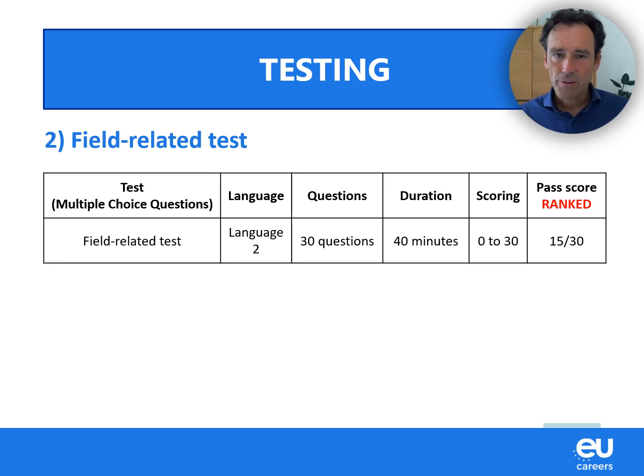The second test is a field-related test where we test your knowledge in the field of your choosing in statistics here. You will sit this test in your language 2, and this time your score will be ranked. So just reaching the pass score of 15 out of 30 will very probably not be enough to be among the best performing candidates. So you need to score as high as possible to secure a place on the list of successful candidates at the end of the testing.